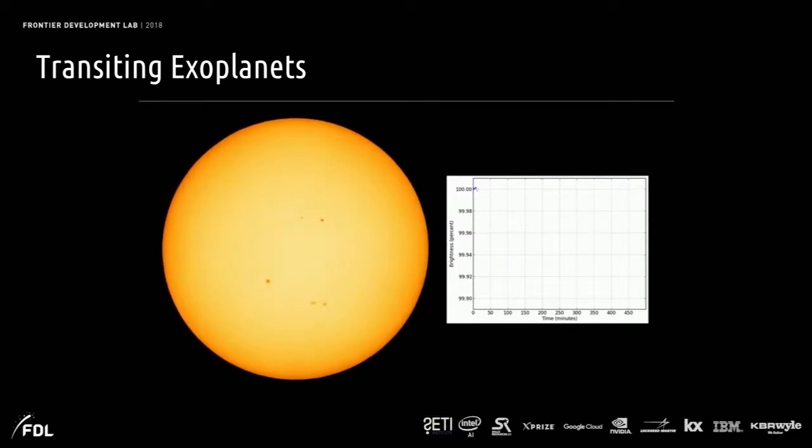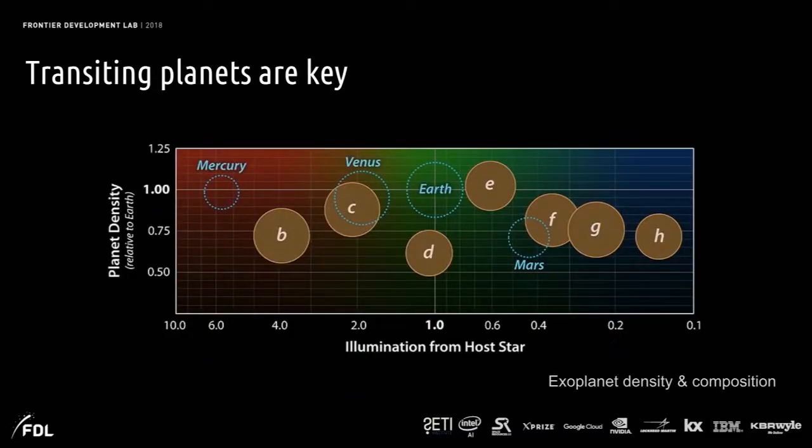And this has been extremely successful. And one reason that transiting planets are so key is that we can study these planets more than we could those detected by other methods. So for example, these are the 7 TRAPPIST worlds in distance from star and in density. Because these are transiting planets, we get the radius and we can get the mass by other methods, and we can learn something about the compositions of these worlds. So planet E is Earth-like, planets F, G, H probably have a lot of ice around them.